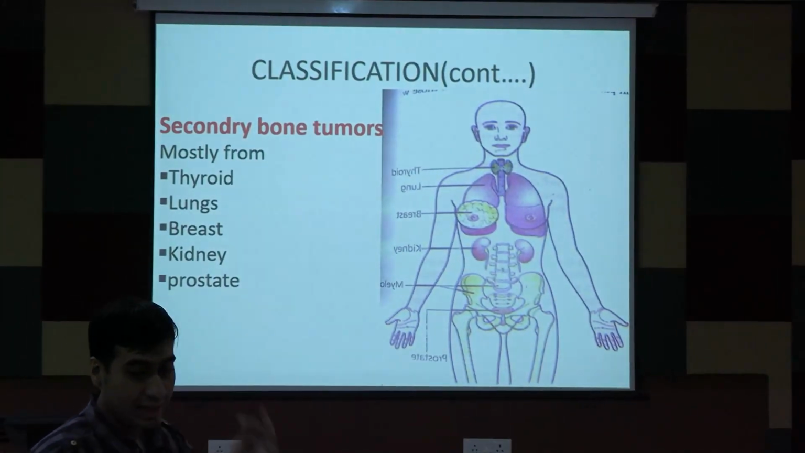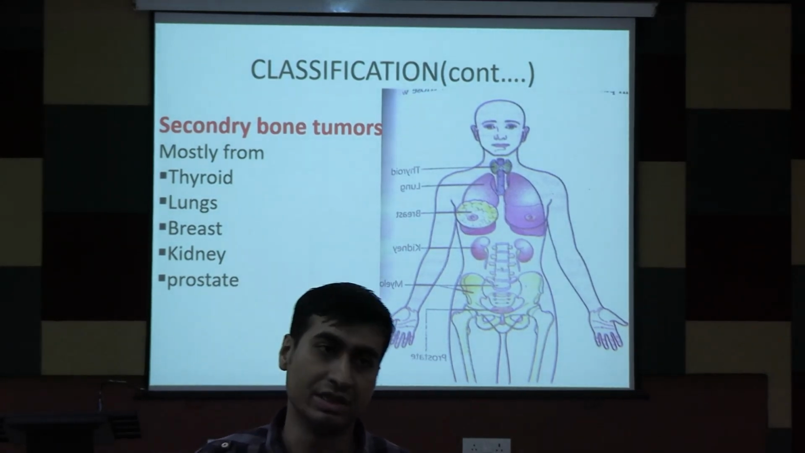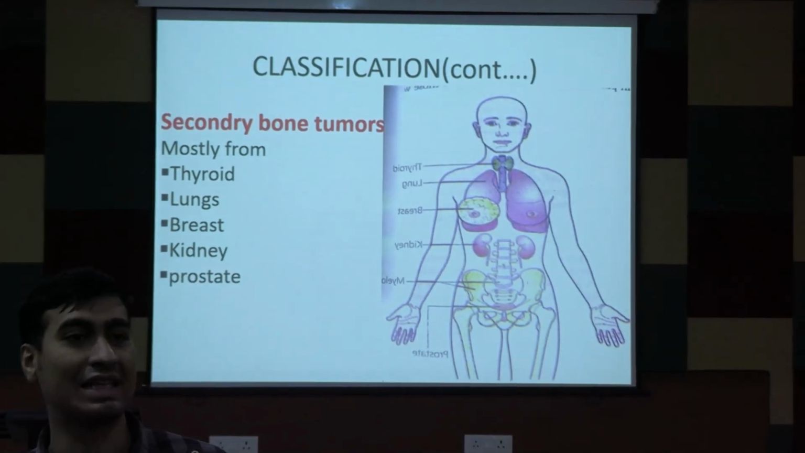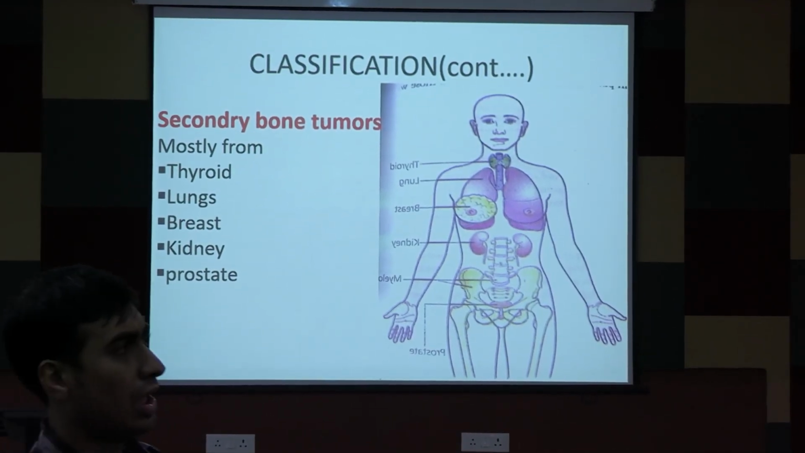So what are the secondary bone tumors? We need to understand that secondary bone tumors have two kinds of lesion. One is blastic, another is lytic. Most of the time, I don't know whether you go to the clinic. There was one very interesting case admitted in the ICU one week back. The patient was a middle-aged lady, 50-55 years old, and she was suffering from carcinoma cervix.